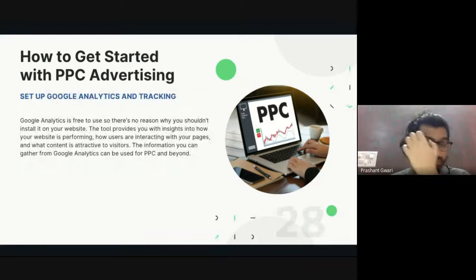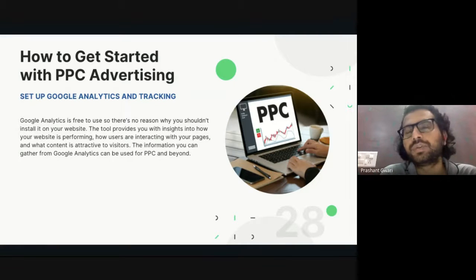Now, after setting up the parameter, goal and goal metrics, choosing the platform and the format of the advertisement, and researching the keywords, the next thing you have to do is set up Google Analytics and a tracking account. Google Analytics is a free tool which will analyze the insight of your website, and you will install that tool on your website.